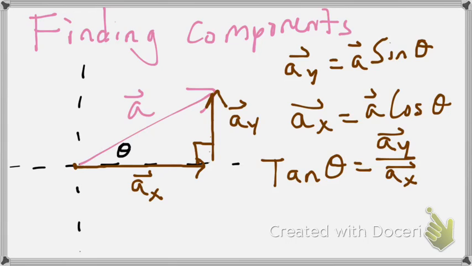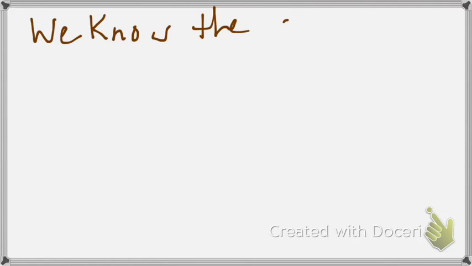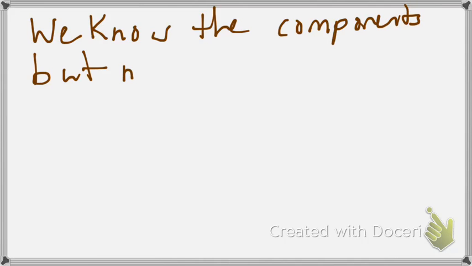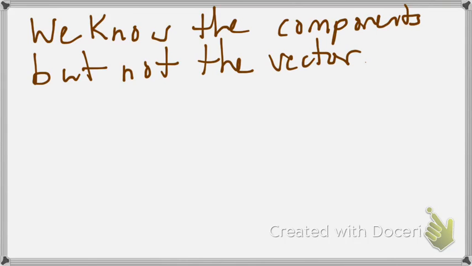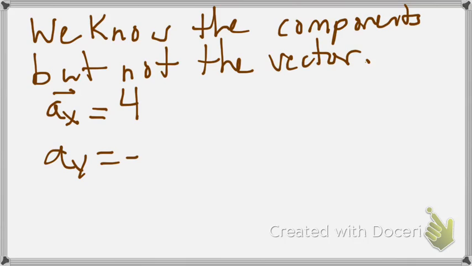Alright, so what about a situation where we know the components, but not the vector itself? What do we do? Well, we'd like to know the original vector. So let's say we know that AX is equal to 4, and we know that AY is equal to negative 2. And just for ease of use, we'll talk about these being position vectors, even though this generalizes to whatever.